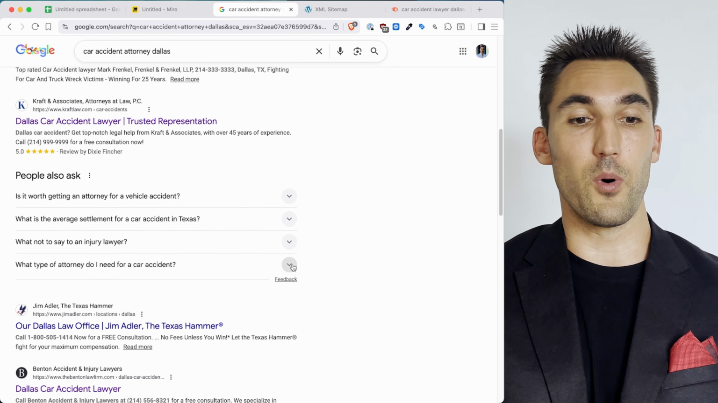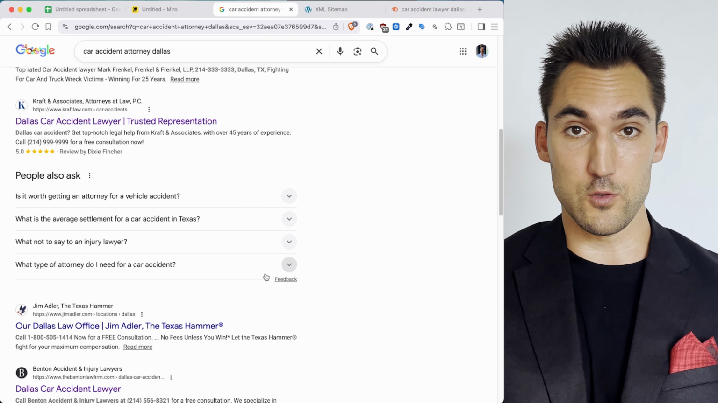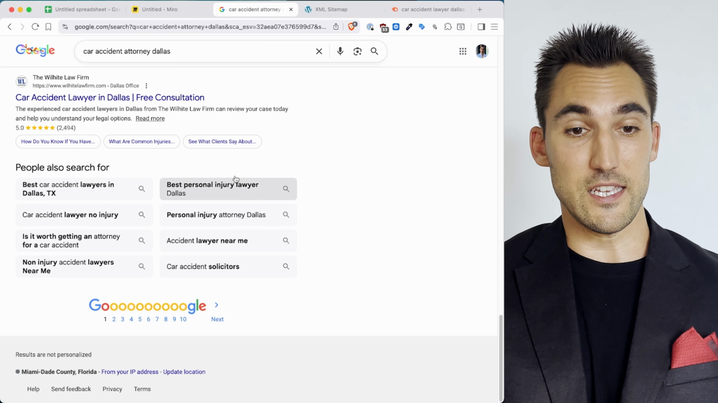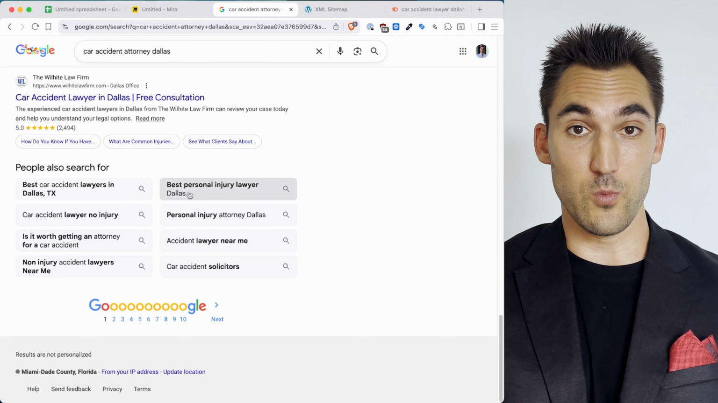What you can also do is go back to Google and do your search and take a look at the people also ask box right here, which can give you some good topics as well. And also look for the people also search for, otherwise known as the related searches section here, as this will have some good topics that people are also looking up that you'd want to include.